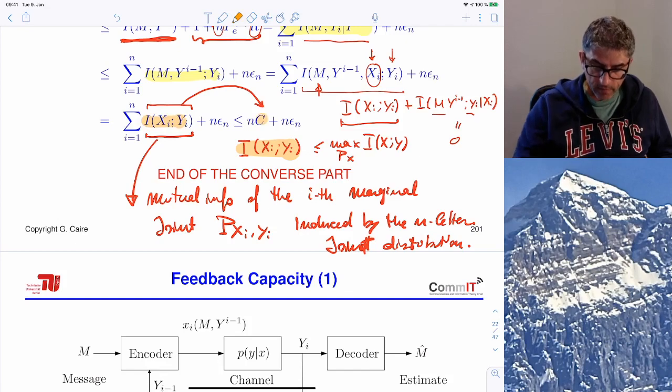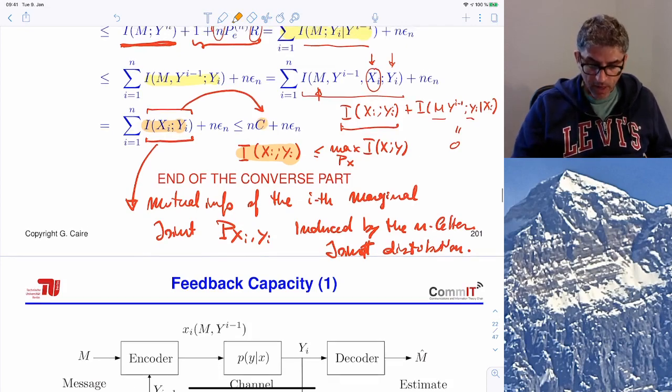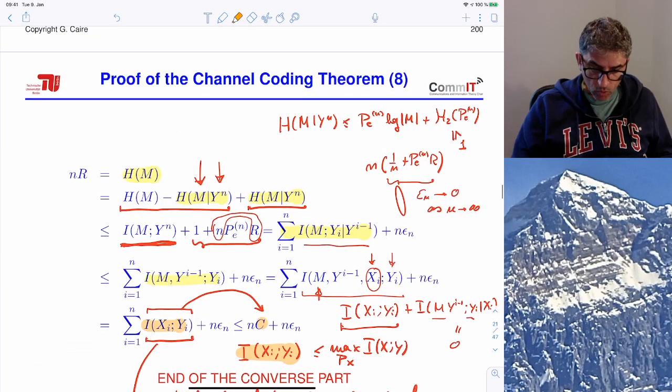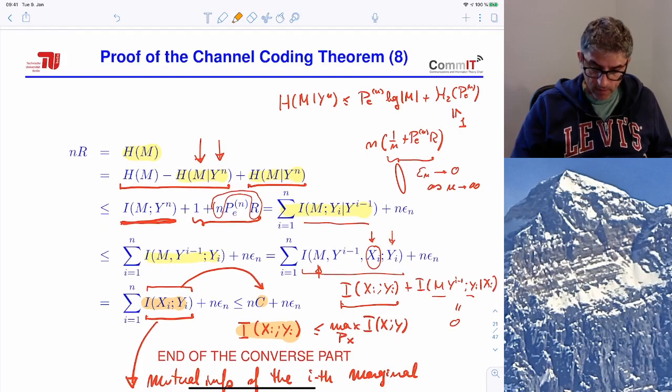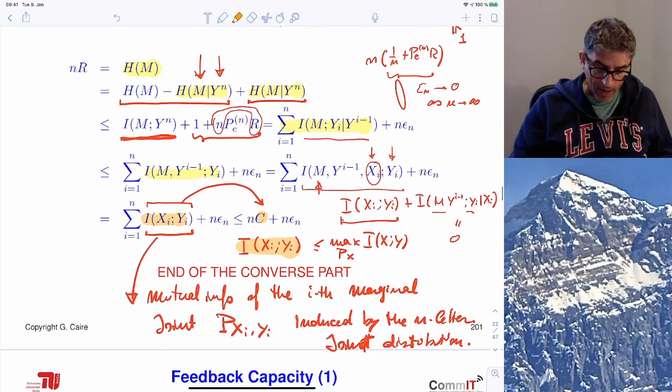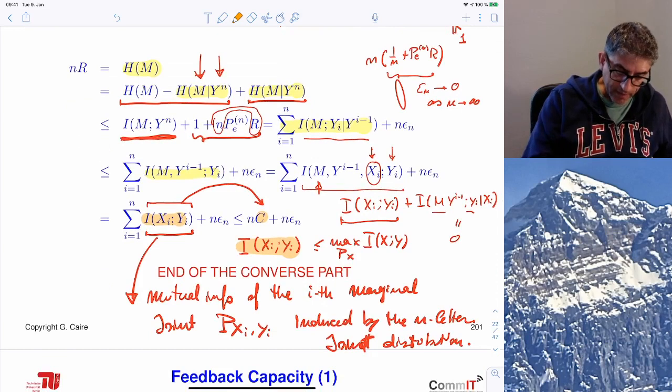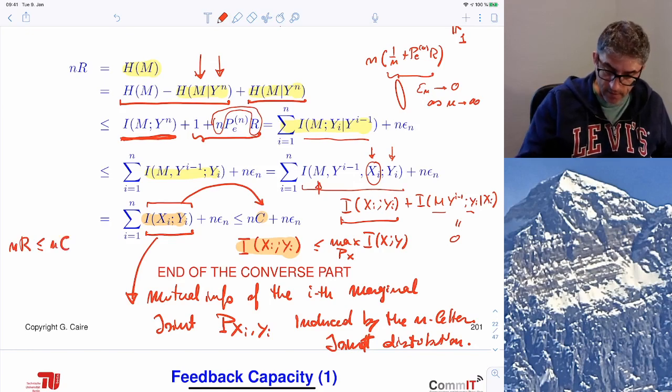So now, wrapping up all this argument, we end up with the inequality that if such code exists, then nr must be less or equal than nC plus n epsilon n. We divide everything by n, we find r less or equal than C plus epsilon n.